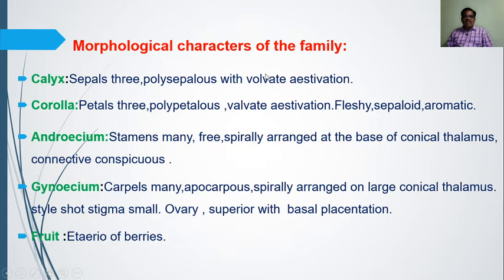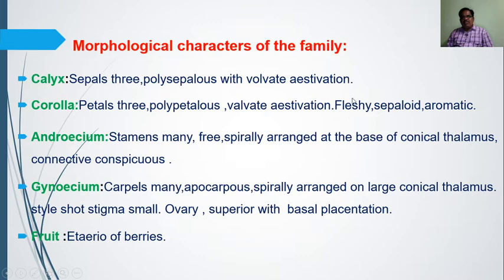In the case of Annona squamosa, the sepals are 3, they are polysepalous, that is free, and have valvate aestivation. Then the corolla: petals are again 3, polypetalous, free, with valvate aestivation.